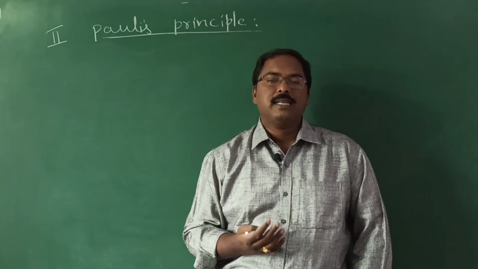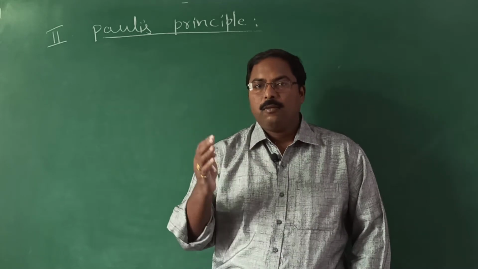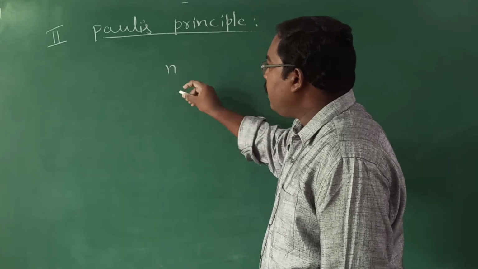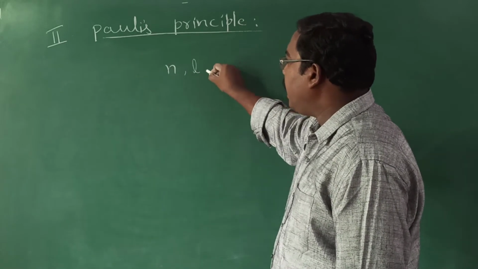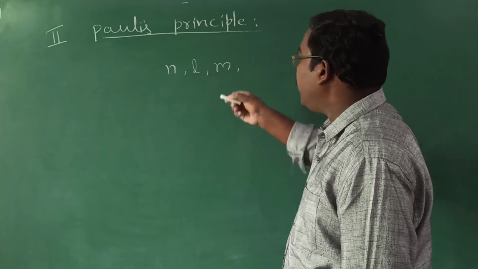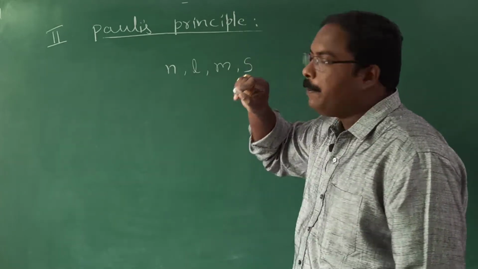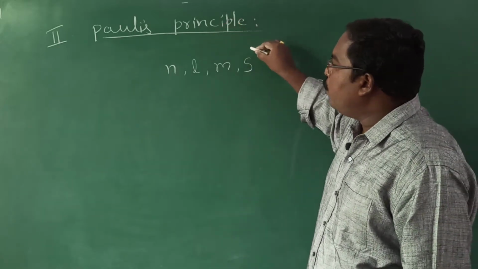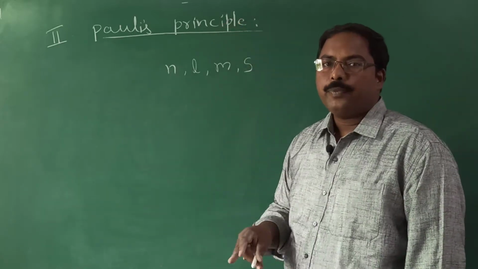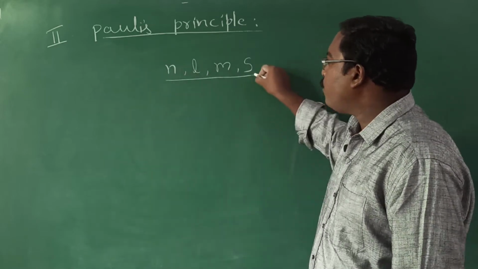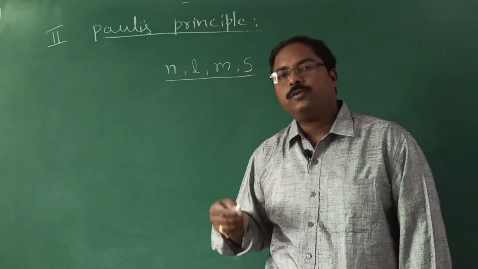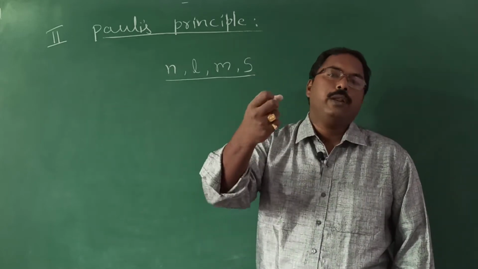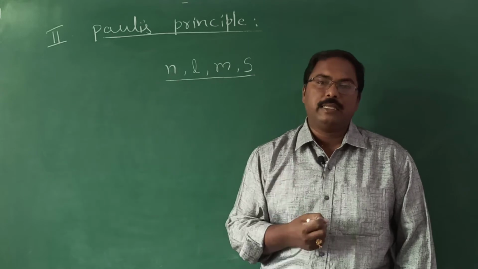We already discussed the 4 quantum numbers. What are the quantum numbers? We have the principal quantum number n, azimuthal quantum number l, magnetic quantum number m, and the spin quantum number s. So according to this rule, no two electrons in an atom will have the same set of 4 quantum numbers. We already know this, because we discussed at the start for what purpose we are using these quantum numbers.